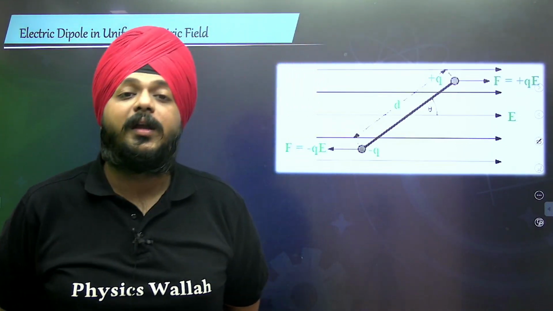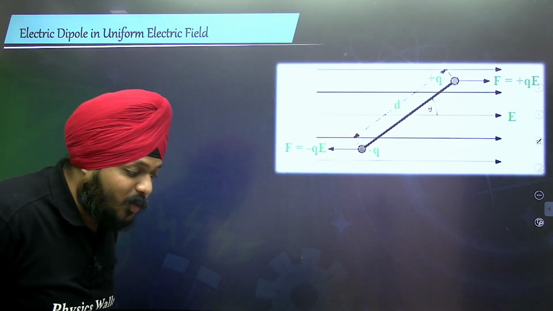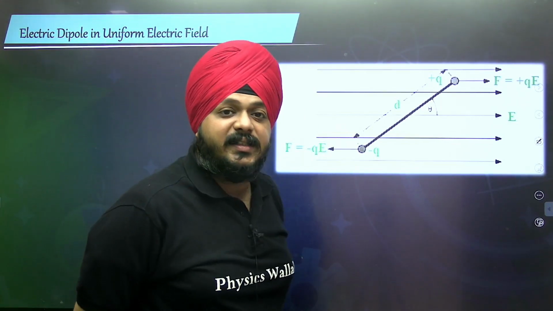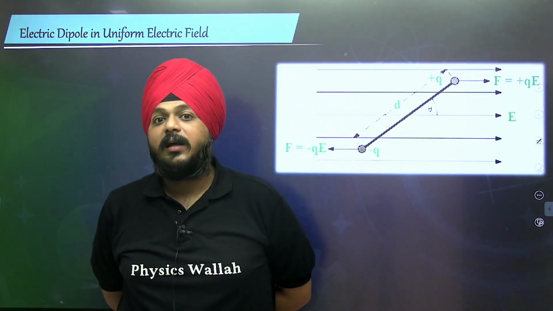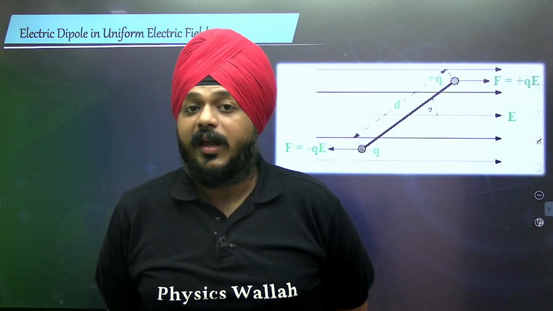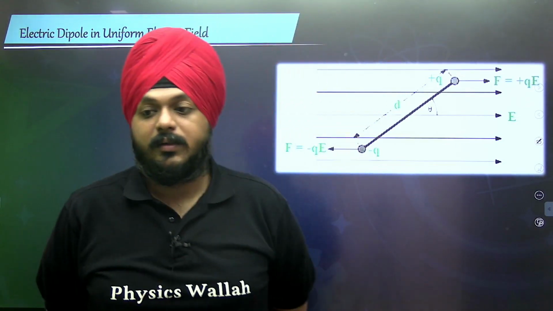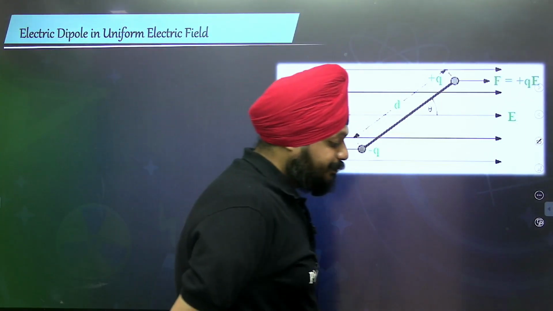We have seen the electric field because of continuous bodies like finite length wire, infinite length wire, ring on its axis, its maximum value, minimum value, its graph, the finite plane, finite charged disk, infinite plane. Everything we have seen.